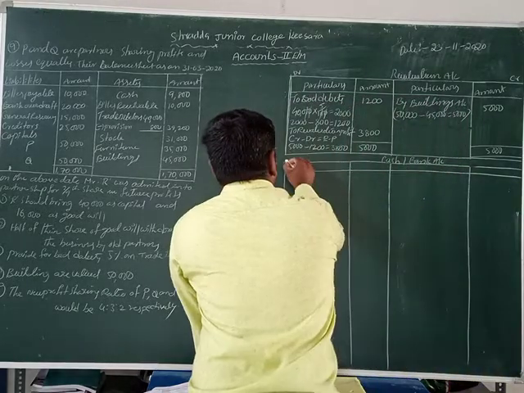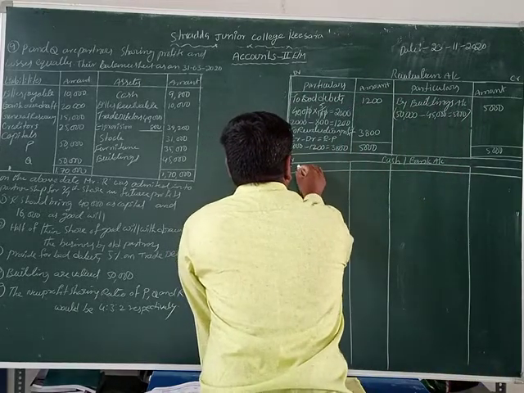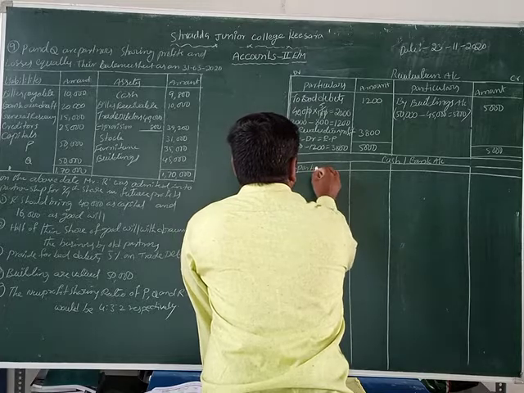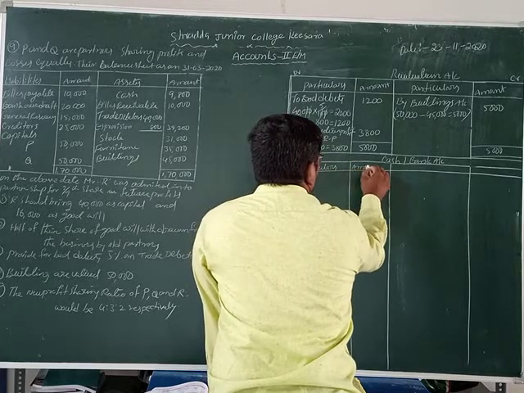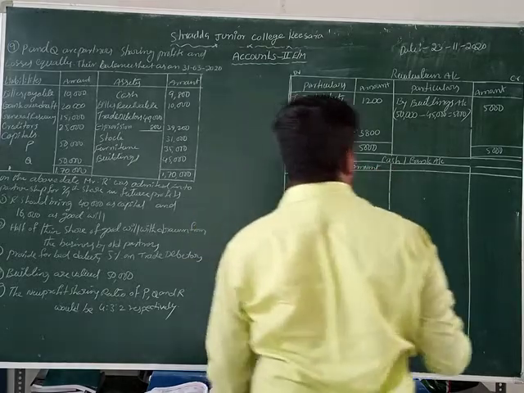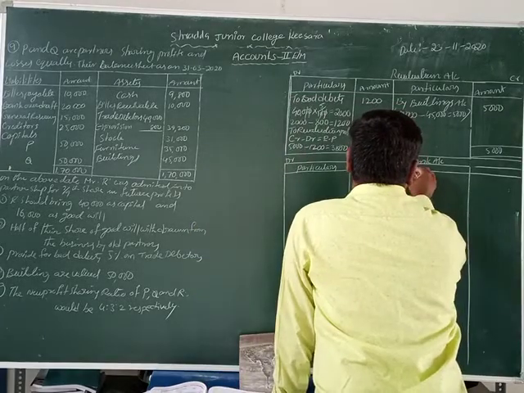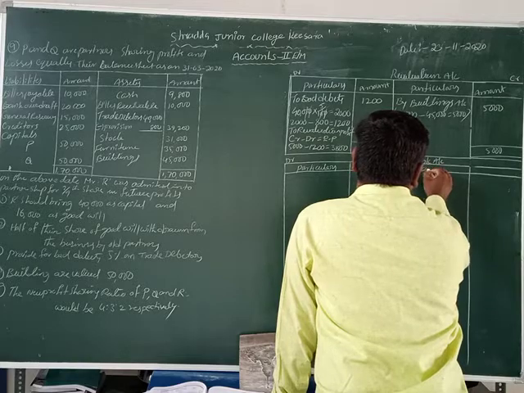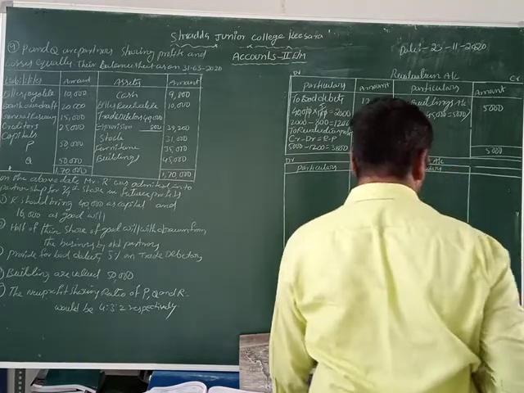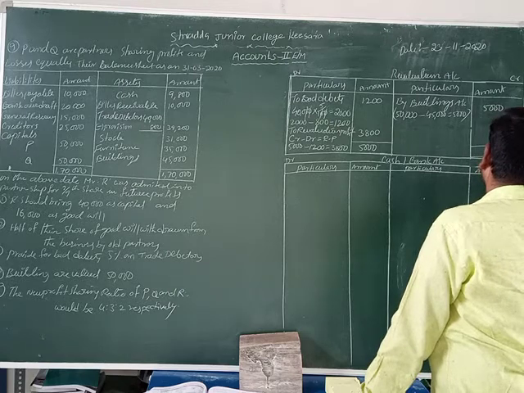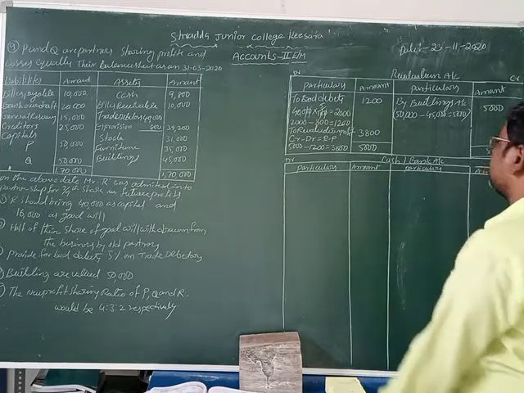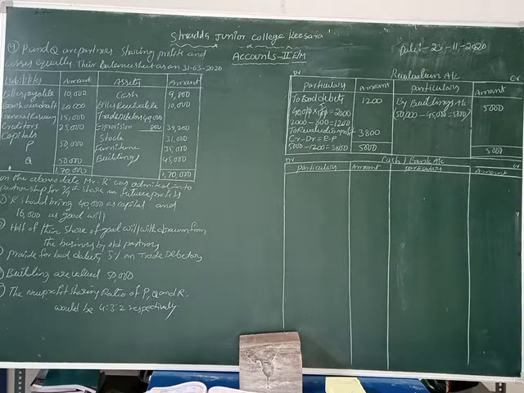Isn't it? So the left side is debit. Here write down particulars, amount, and another one is particulars, next one is amount. Okay, students, it is credit. This is the format of the cash or bank account.